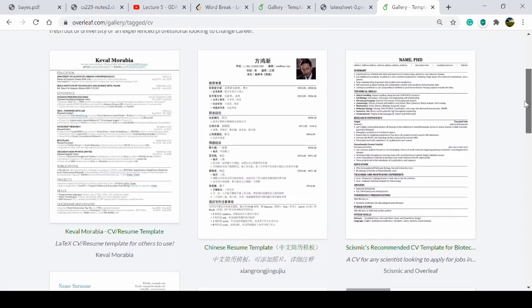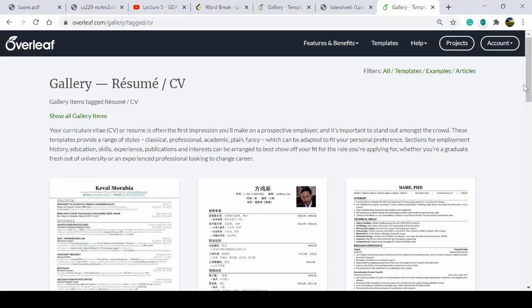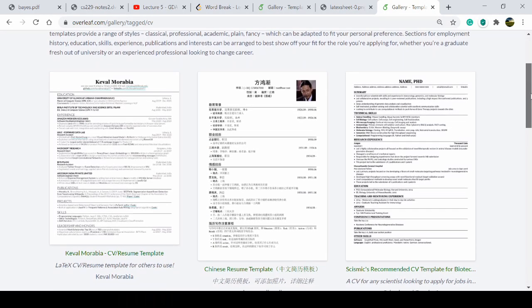So there are two things. If you want to create your own resume in some different format that no one has done before, I don't think there is a format that no one has done.